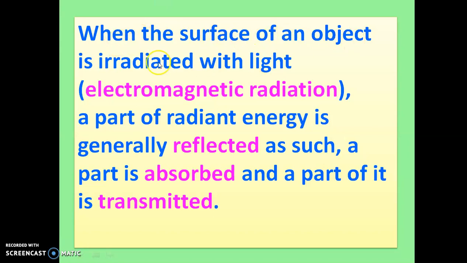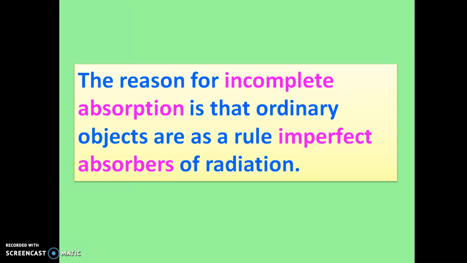When the surface of an object is irradiated with light, which is nothing but electromagnetic radiation, a part of the radiant energy is generally reflected, some part is absorbed, and a part of it is transmitted. It means that whenever any object is irradiated with light or electromagnetic radiation, all the energy cannot be absorbed. The reason for this incomplete absorption is that ordinary objects are, as a rule, imperfect absorbers of the radiation.